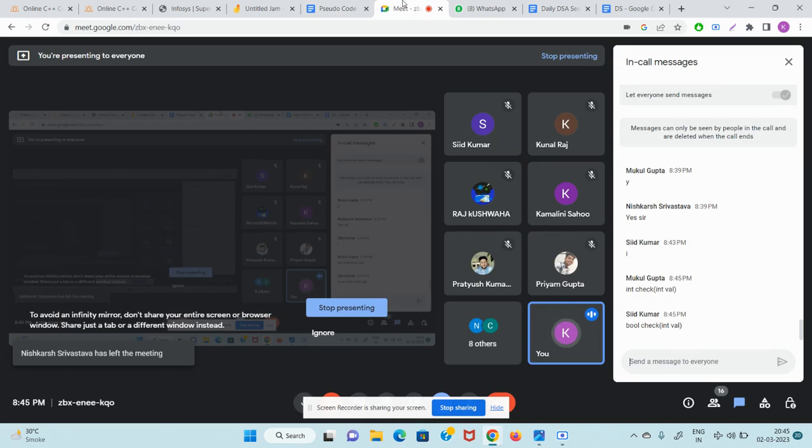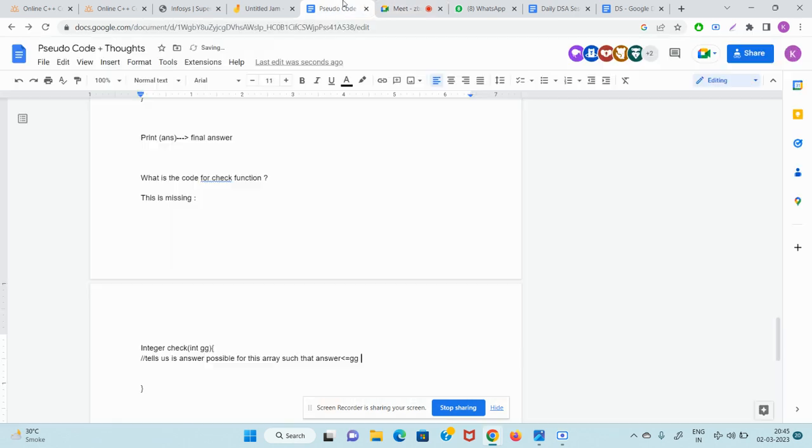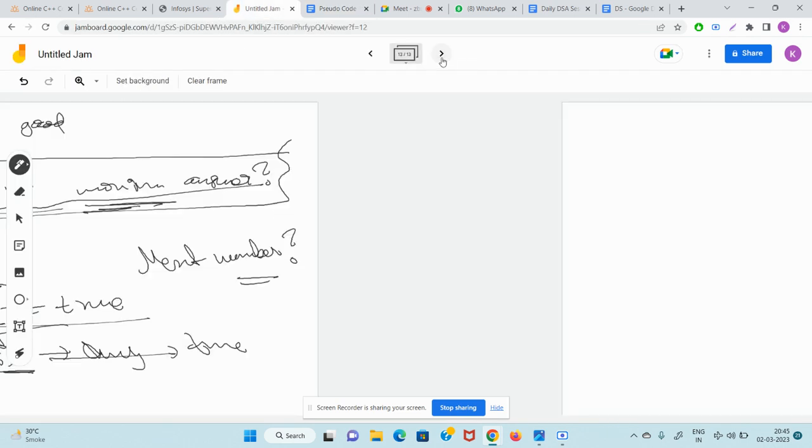Guys, do you agree or not that the check function is a bool? It will return true or false, right? Bool. Good. Nice. So guys, now let's go into deep thoughts.